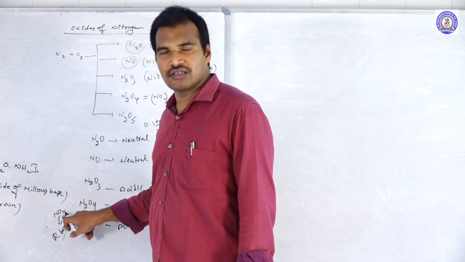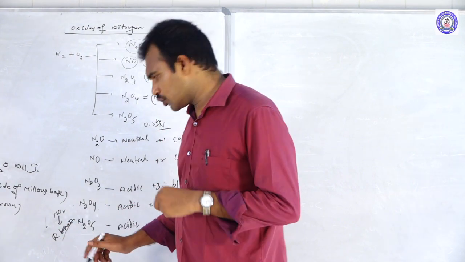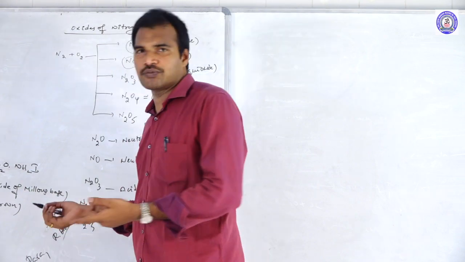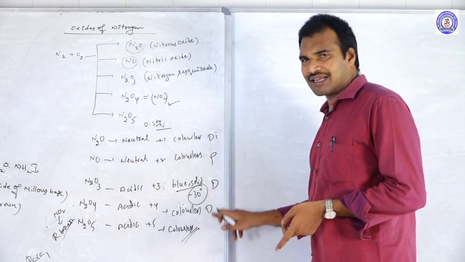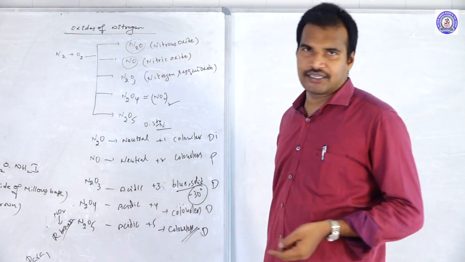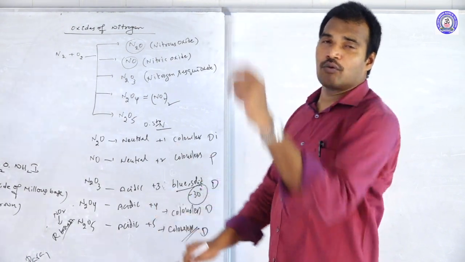5 plus 12 is 17, an odd number. So it's paramagnetic. That point you should remember. NO2 is paramagnetic and a reddish brown gas, whereas N2O4 is colorless and diamagnetic. And N2O5 is again diamagnetic. Okay, and one more thing you should remember.